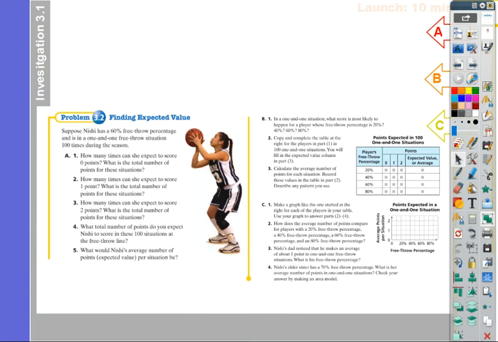Alright, so we're going to take a look at investigation 3.2 in the old book, which I think is 4.2 or 4.3 in the new book. Let's take a look at just question A in this video.